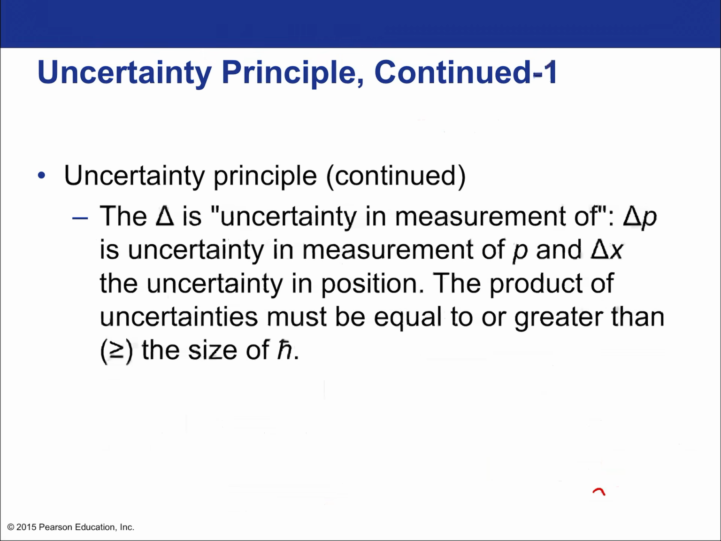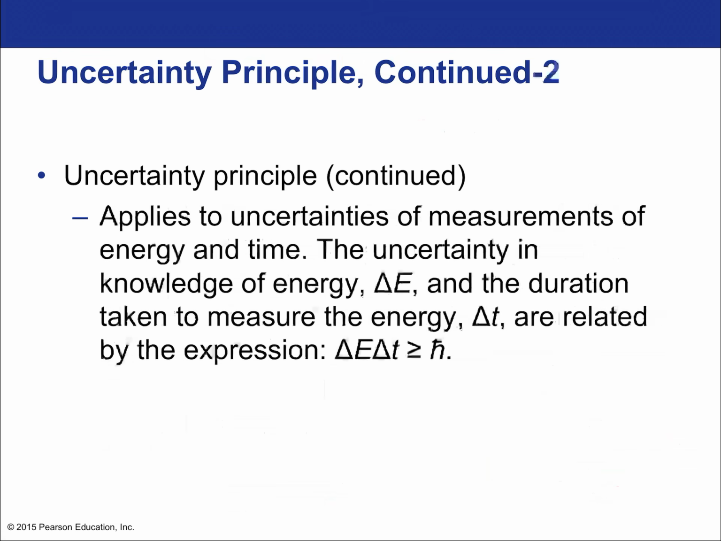All right, so just to elaborate on the terminology here, the delta is the uncertainty in the measurement. So delta P is the uncertainty in the measurement of P, momentum, and delta X is the uncertainty in position. The product of uncertainties must be equal to or greater than the size of h bar. So if one is small, the other one has to be larger to compensate. It's like a scale.